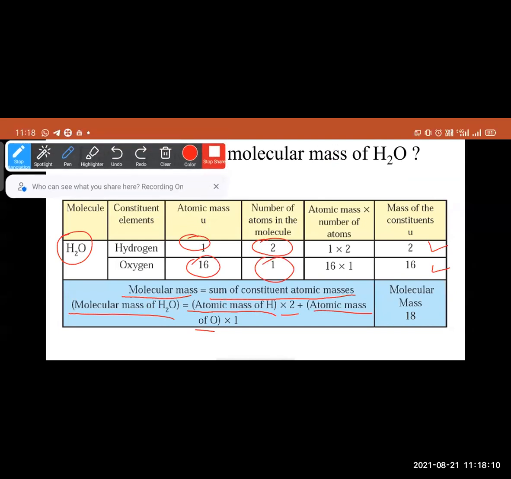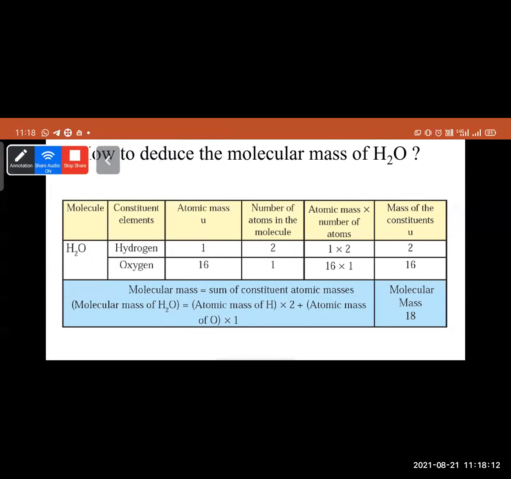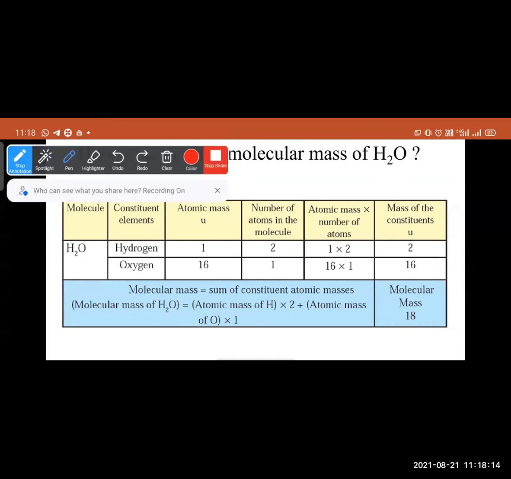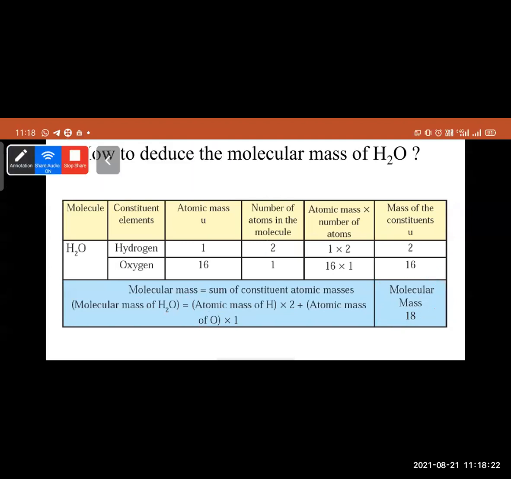If we sum up those values, the molecular mass of water will be 18 U. In this way, you can calculate the molecular mass of water.